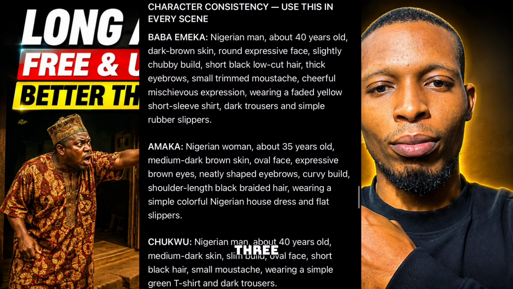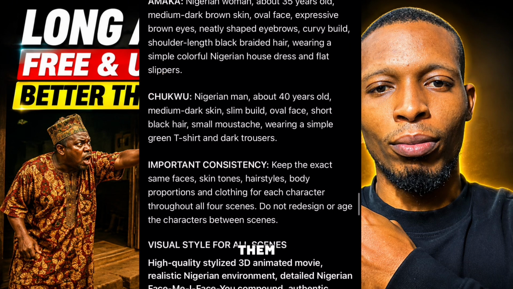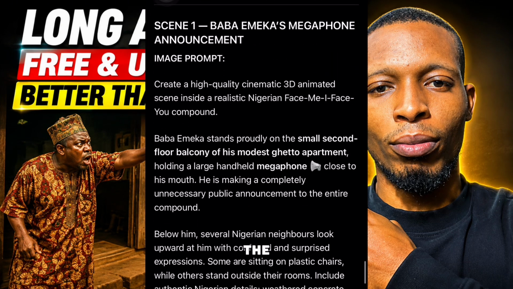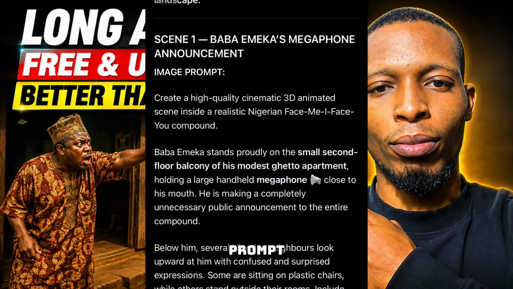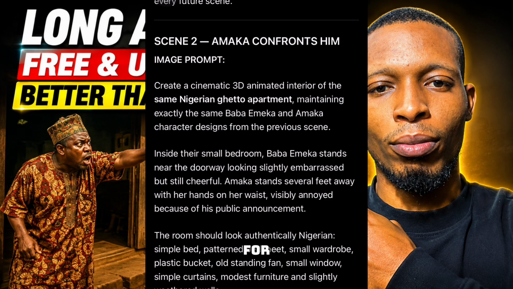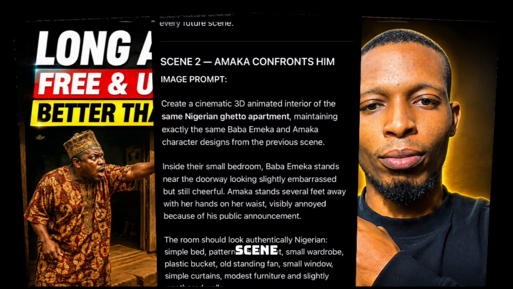These are the 3 important characters here. After giving me the character consistency prompts for each of them, it also gave me the scene by scene image prompts. This is the image prompt for scene 1. This is the image prompt for scene 2. That is how it gave me image prompts for every scene.